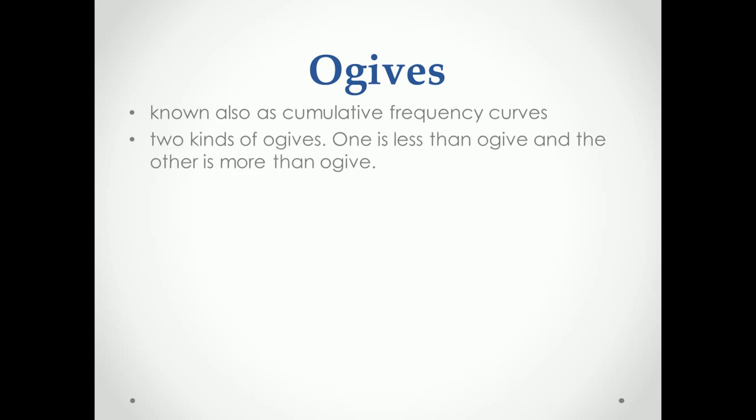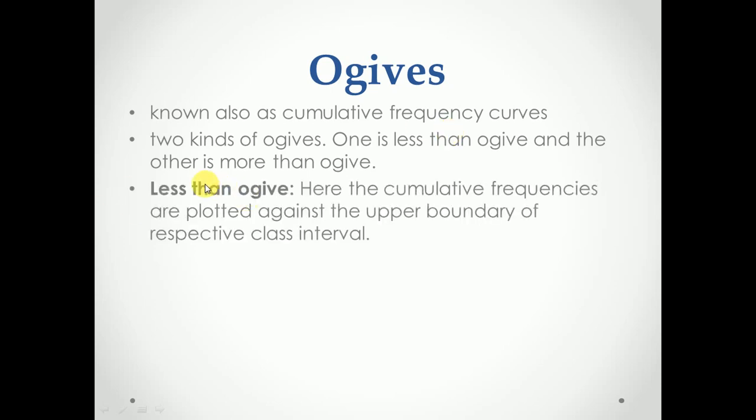Okay, next is the ogive, or cumulative frequency curve. It is also known as the cumulative frequency curve. There are 2 types of this curve: one is the less than ogive and another is the more than ogive. Just like your cumulative frequency table, cumulative frequency less than, CFLT, and cumulative frequency more than, CFMT, that is plotted in an ogive.